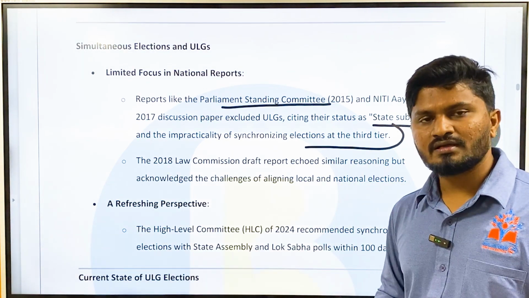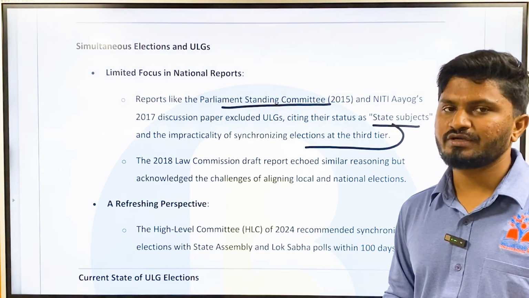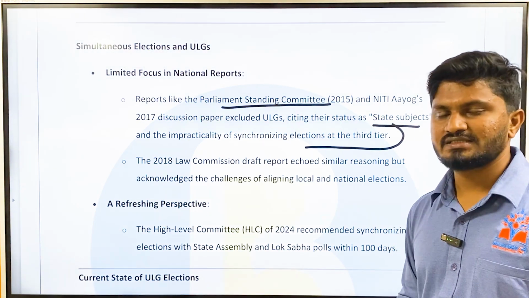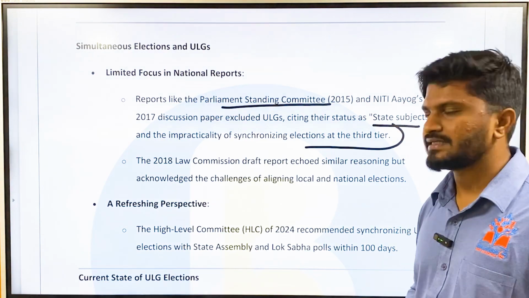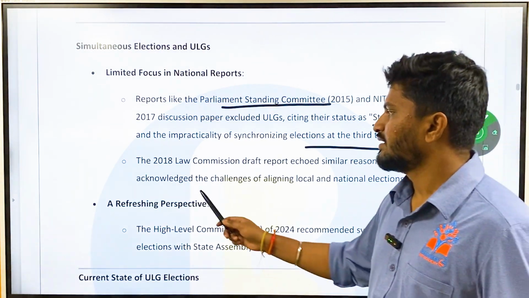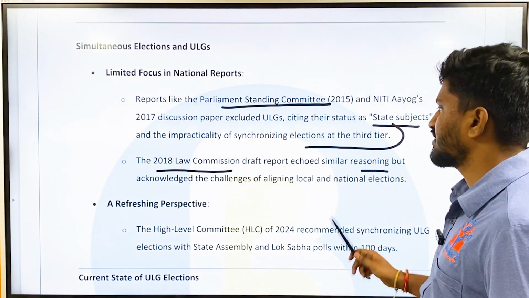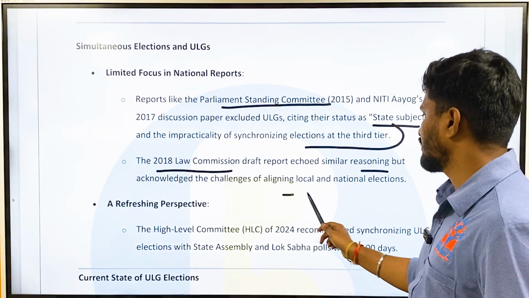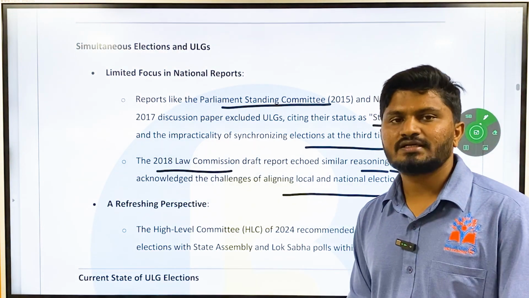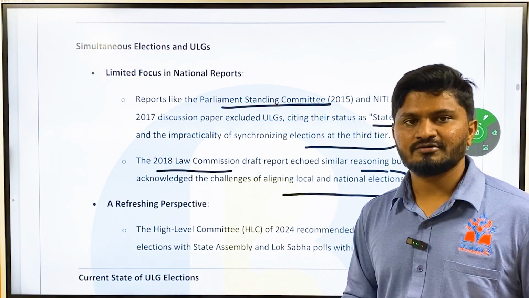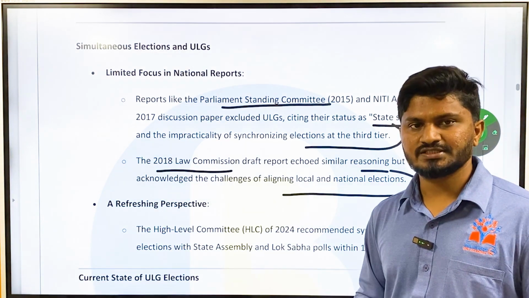Okay, even in the simultaneous elections, urban local governance has not been included because they stated that it is a state subject. Okay, this raises some questions. And the 2018 Law Commission draft report echoed similar reasoning but acknowledged the challenges of aligning local government and national elections, because issues at the local level are different, issues at the national level are different. So they say that it is not very beneficial for synchronizing both the elections.